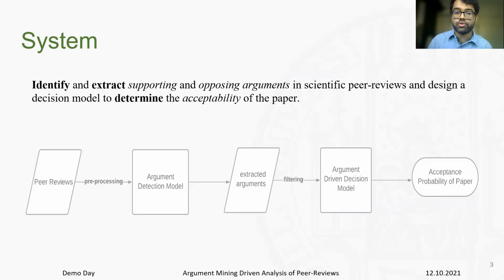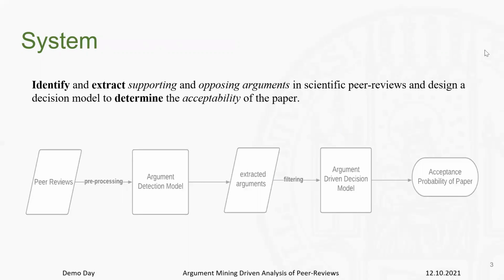Within the scope of our project, we defined and trained two different models. The detection model was used to identify and extract arguments in the scientific peer reviews, and the decision model is used to determine the acceptability of our paper.